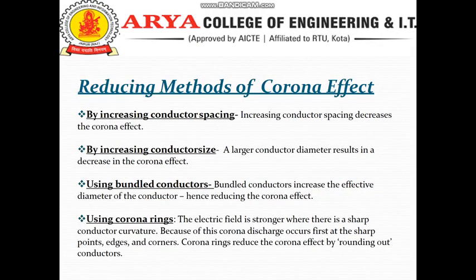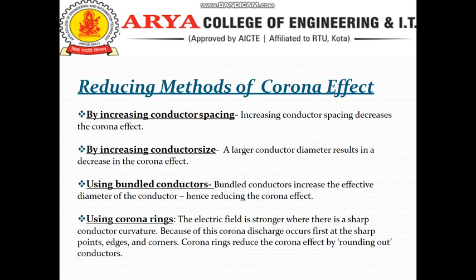Reducing methods of the Corona. By increasing the conductor spacing: increasing the conductor spacing decreases the Corona effect. By increasing conductor size: a larger conductor diameter results in a decrease in the Corona effect. Using bundled conductors also increases the effective diameter of the conductor, hence they reduce the Corona effect.